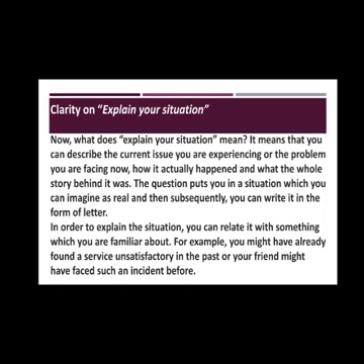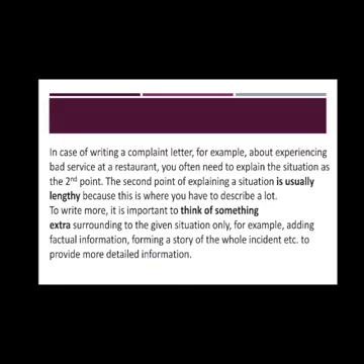This incident happened before also, and your friend faced that situation. In the case of writing a complaint letter, for example, about experiencing bad service at a restaurant, at a shop, at a mall, or anywhere, or a service for a product, you often need to explain the situation.